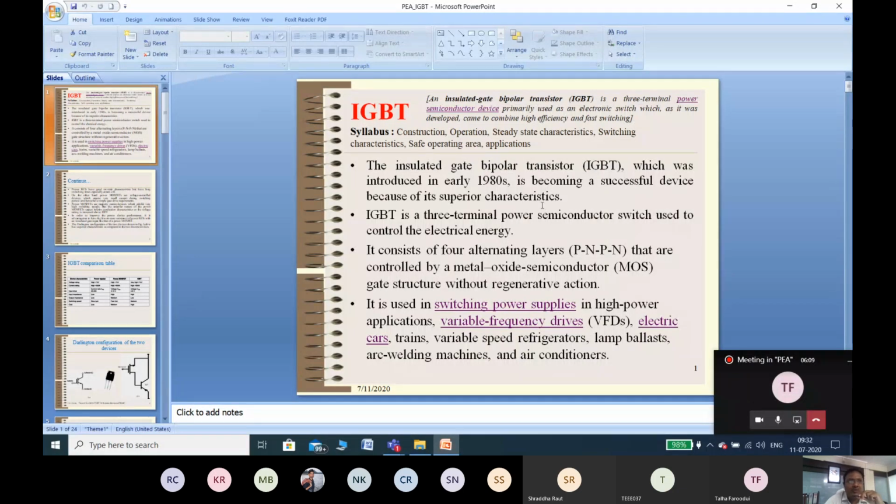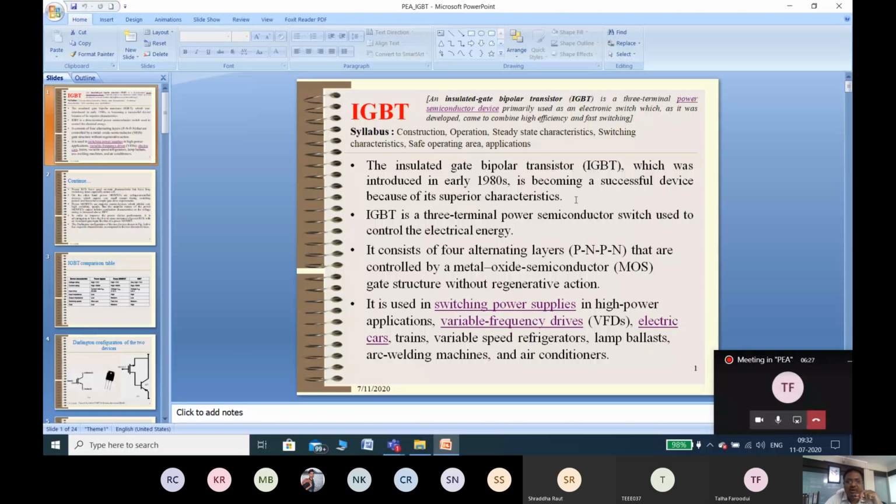That is one of the major advantages of IGBT, combined with some advantages of a MOSFET, like the input impedance of a MOSFET is very high, and there is no thermal runaway in a MOSFET or a FET.